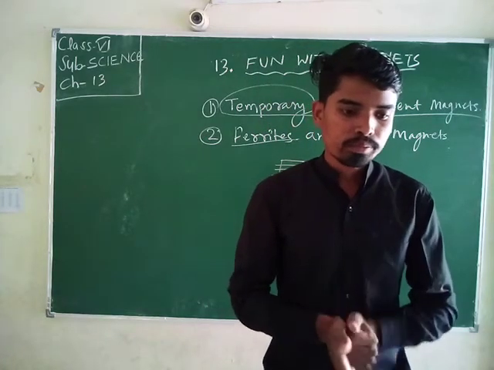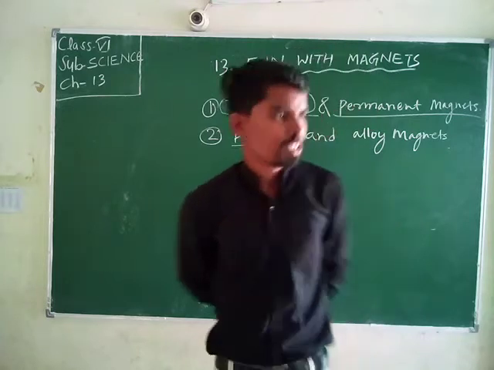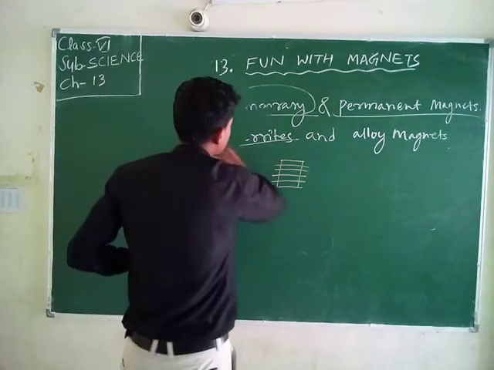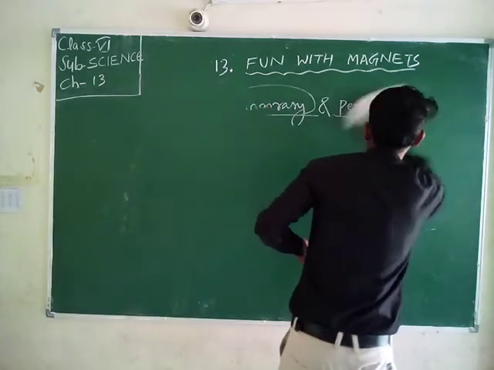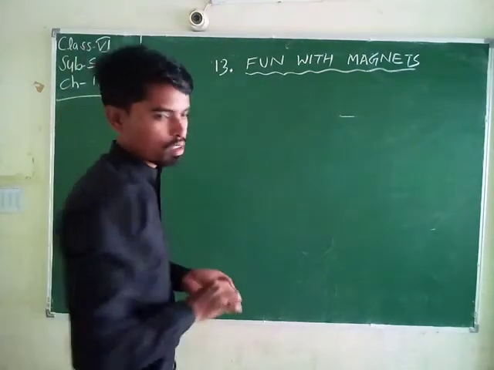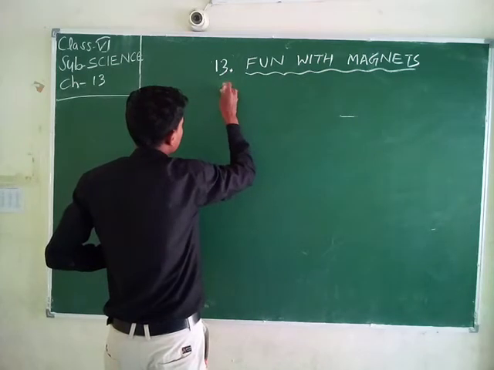So students, now the different shapes of magnets. There are several types of shapes of magnets. The first is the bar magnet.